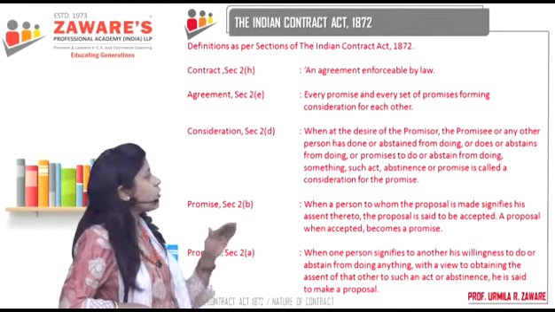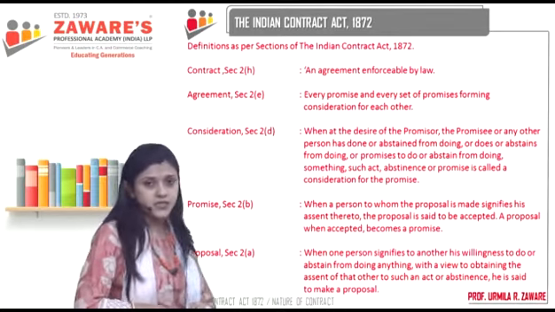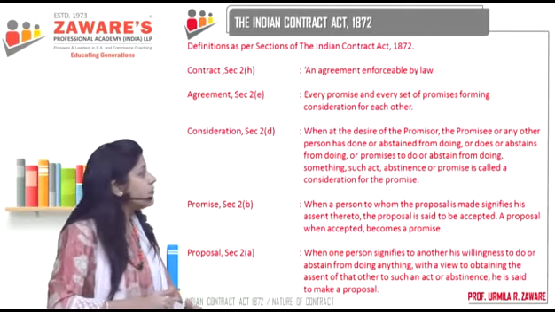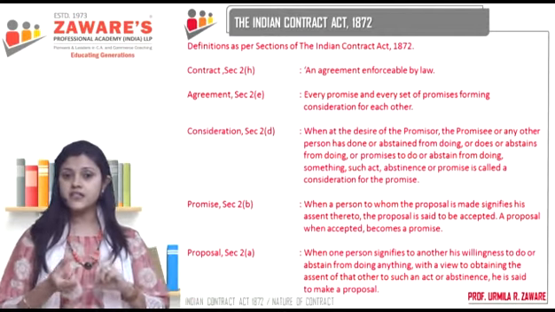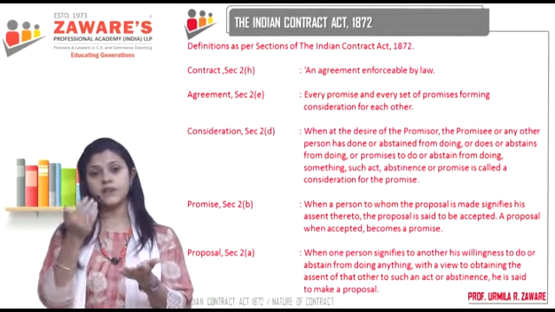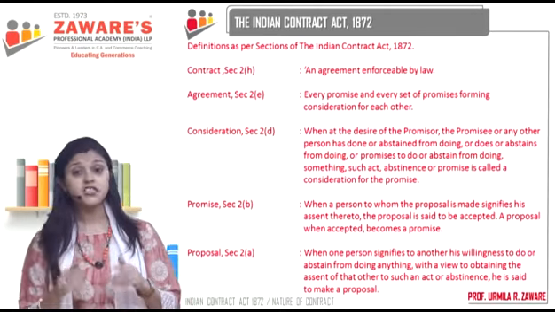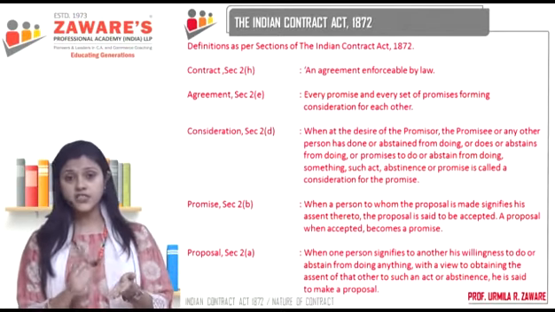Then what is an agreement? Agreement means every promise and every set of promises forming consideration for each other. I made a promise to you, you made a promise to me, correct? For my promise which I gave you, I am getting consideration, yes. For the promise which you made to me, you are getting consideration, yes. So both our promises have consideration for each other.